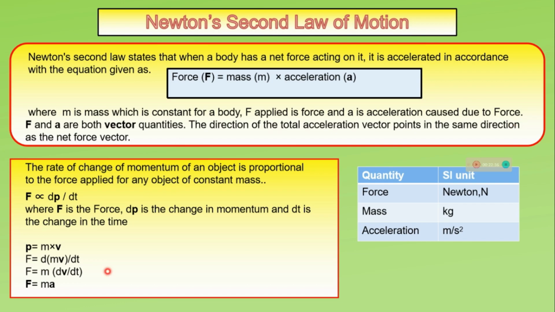Newton's second law of motion can also be stated as: the rate of change of momentum of any object is proportional to the force applied, for any object of constant mass. Momentum of any object is defined as mass multiplied by its velocity, p = mv. So F is directly proportional to dp/dt, where dp is the change in momentum and dt is the change in time. We know p = mv. p is again a vector quantity, and v is velocity, which is also a vector. So F = d(mv)/dt. m is a constant, so we can take it out: m dv/dt. dv/dt is acceleration, the rate of change of velocity. So F = ma.